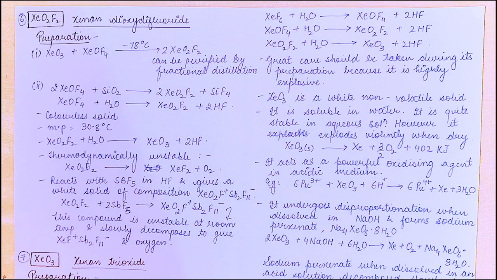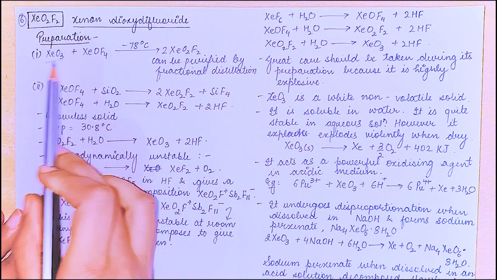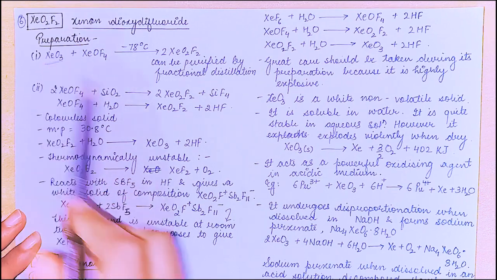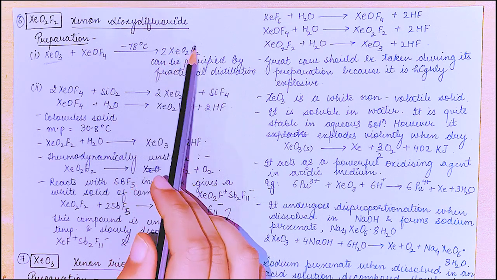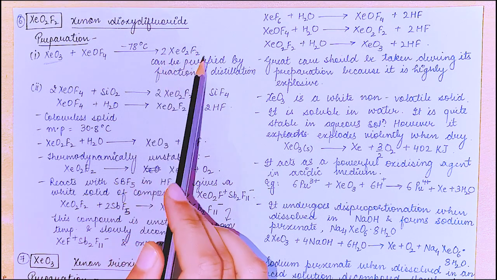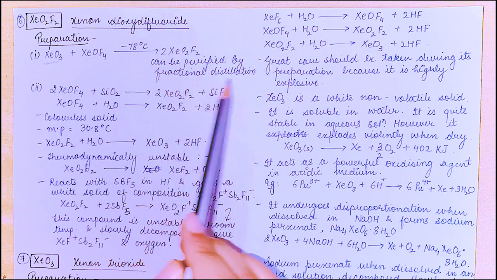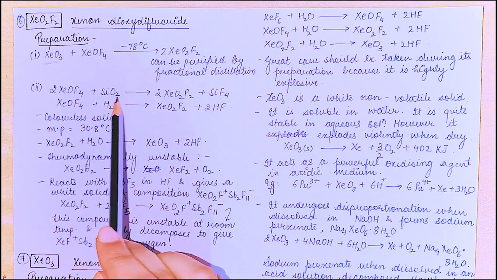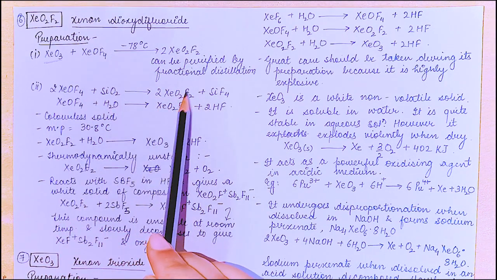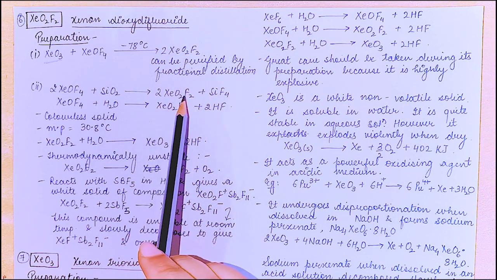So the next compound is xenon dioxydifluoride, XeO2F2. The preparation is on addition of XeOF4 to XeO3, this explosive compound. On addition of XeOF4 to this explosive compound at minus 78 degrees Celsius, we get this xenon dioxydifluoride. It can be purified by fractional distillation, right? Now on reaction with silica, it forms xenon difluoride.